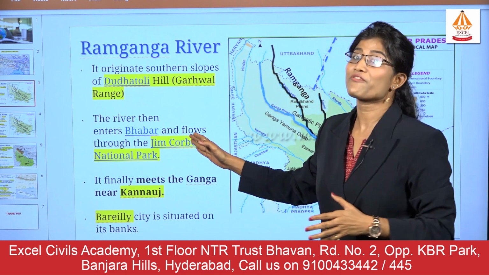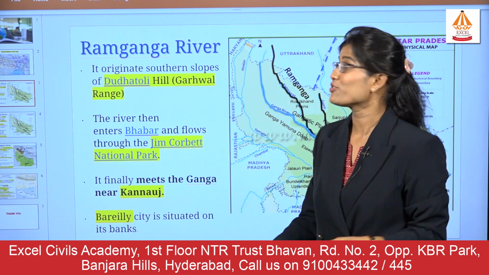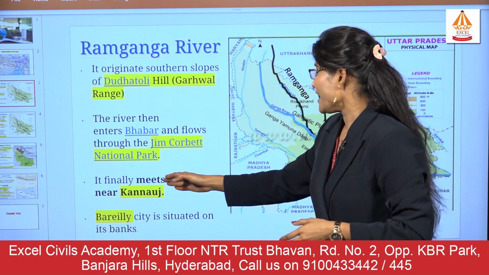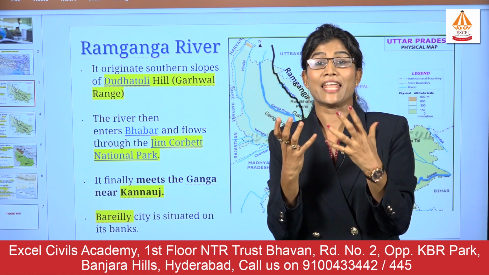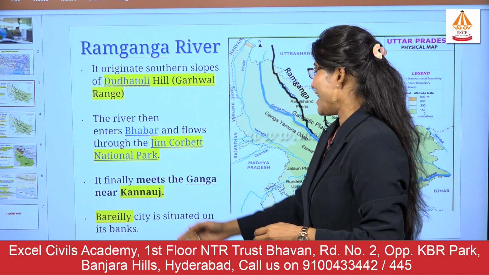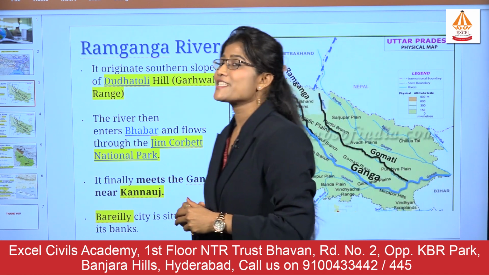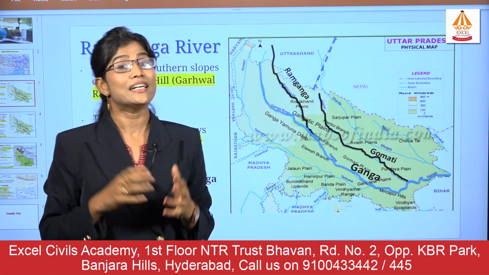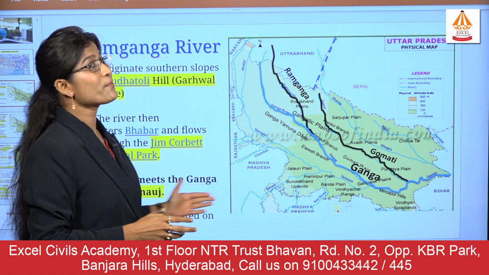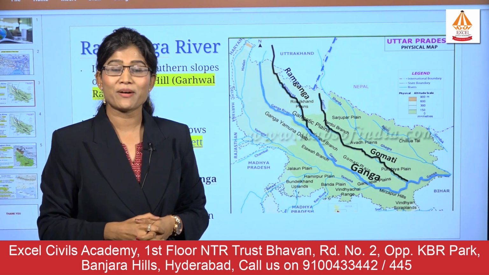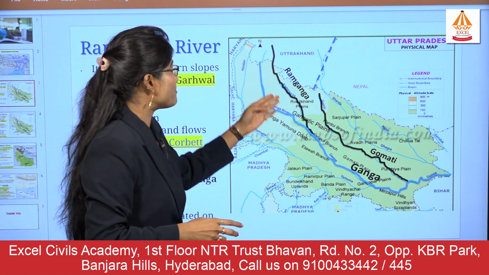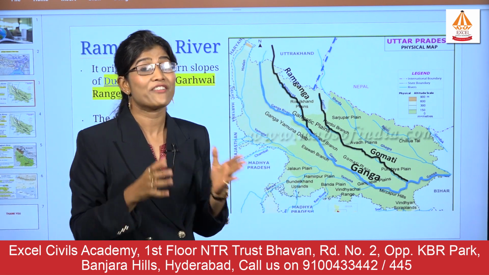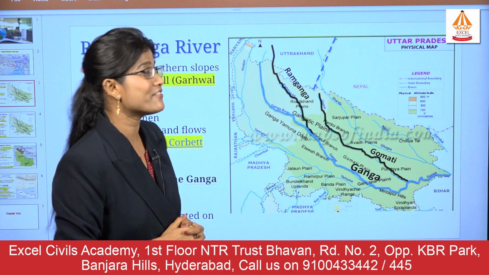This is a very important fact once you study the Ramganga river. Then it meets the Ganga near Kannauj, which is a very important name when you study history. At the end, Bareilly city is situated on the bank of the river Ramganga. This much information and facts one needs to remember while preparing for the preliminary examination. So please remember this map, where it originated and where it merged with the river Ganga.